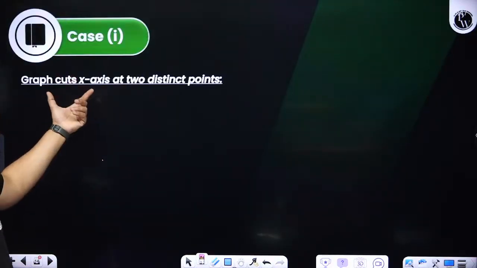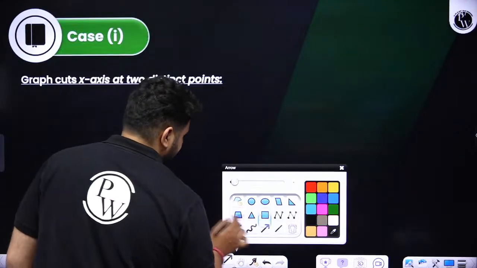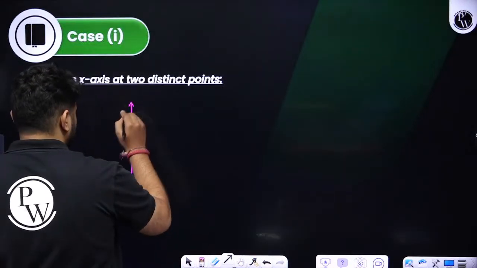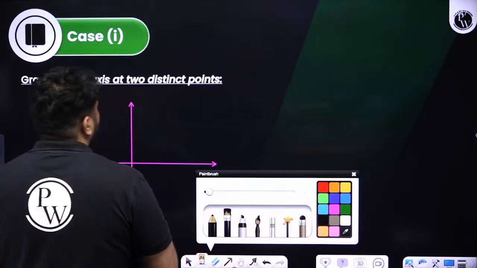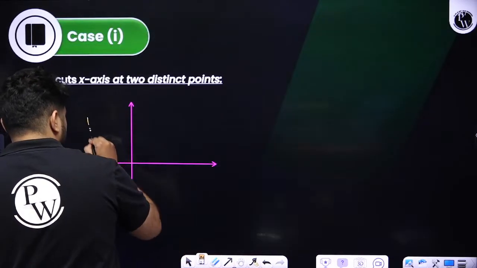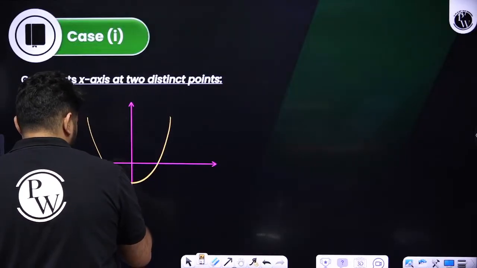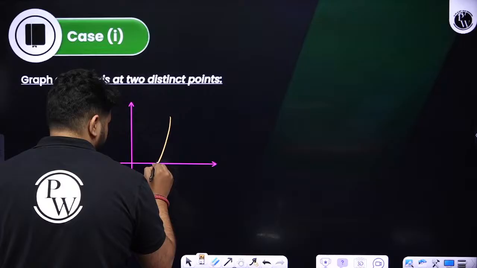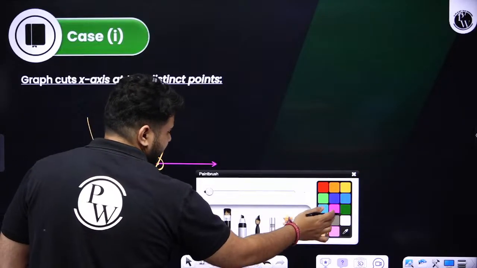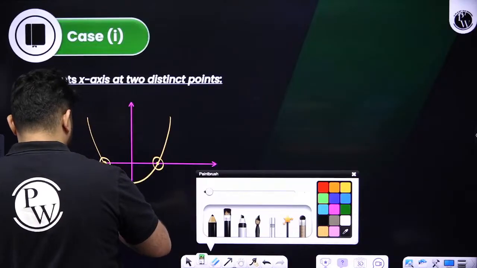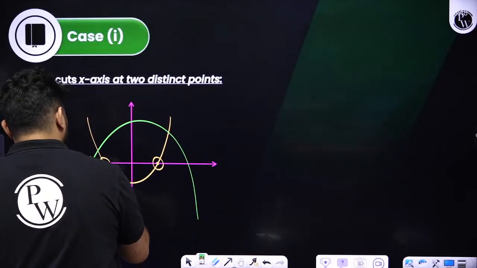Case 1 says the graph cuts the x-axis at 2 distinct points. So if it cuts the x-axis at 2 distinct points, the nature of the graph can be like this. We just saw it, correct? Over here it is intercepting 2 times. Sir, will it always be like this? No, there is no necessity. It can be like this also, upside down. So here also it is cutting how many times? 2 times.